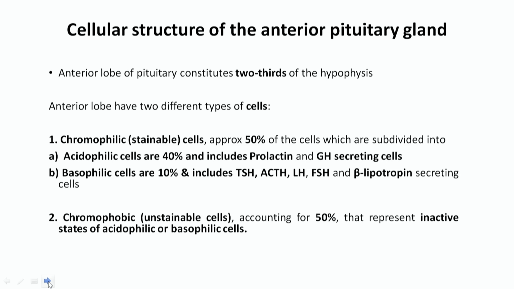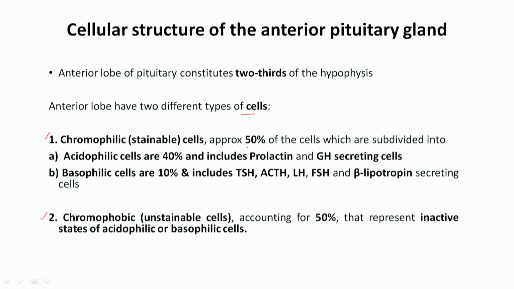If we talk about the cellular structure of the anterior pituitary gland, we will find that different types of cells are there. One is called the chromophilic cell and another is called the chromophobic cell. Chromophilic cells are the stainable cells and chromophobic cells are the unstainable cells. The chromophilic and chromophobic cells are approximately 50-50%.